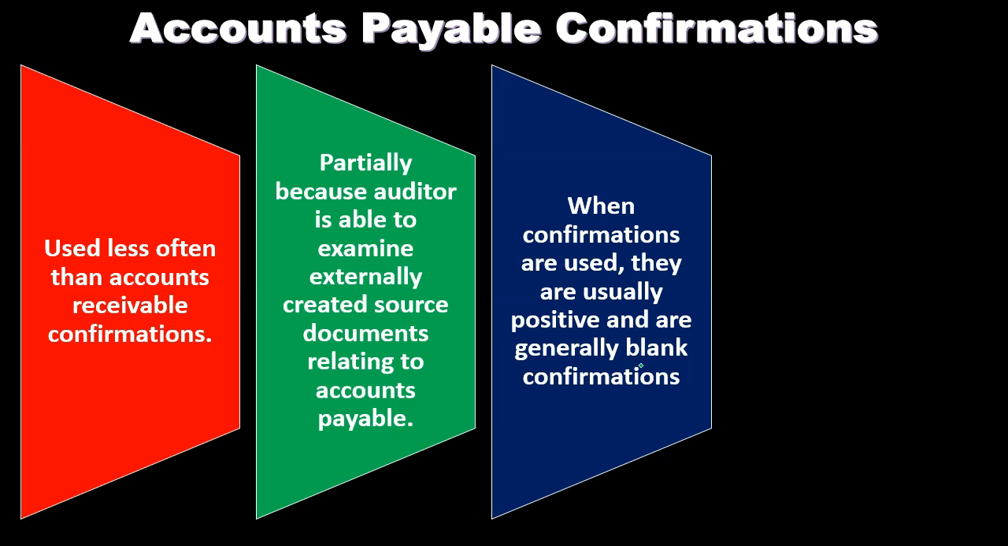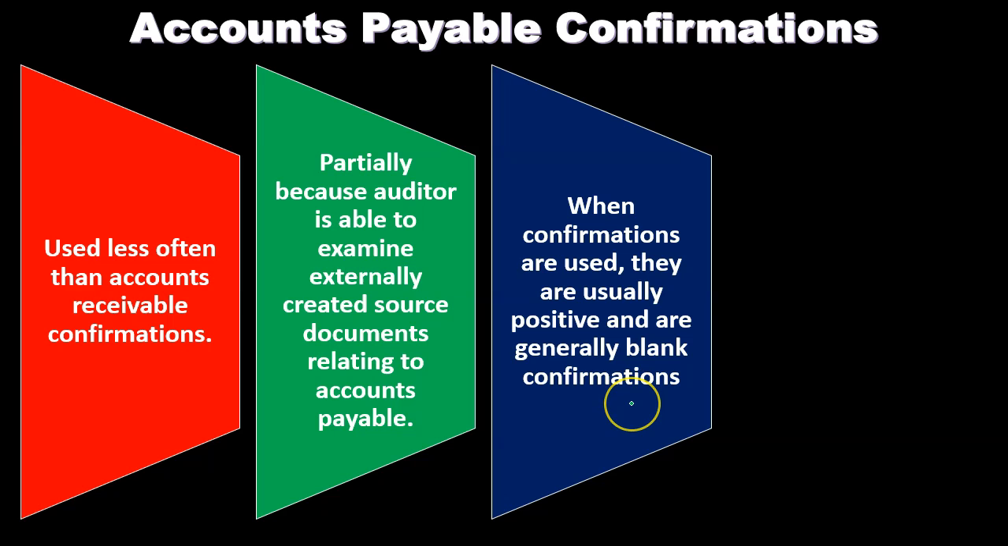We're going to say, we feel that this company that we are auditing owes you this much money as of this date, or owes you money as of this date. Would you confirm the balance? We're not going to give the balance. We're going to give it blank. They're going to show us the balance as of that date.